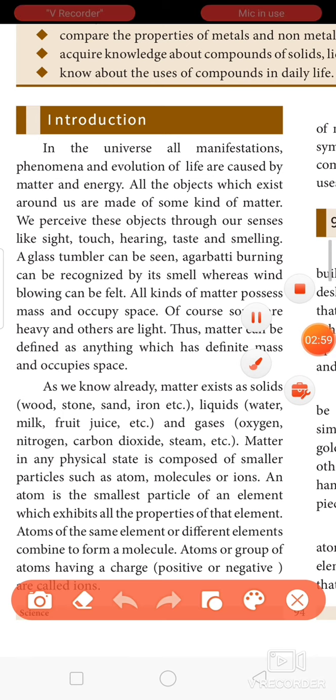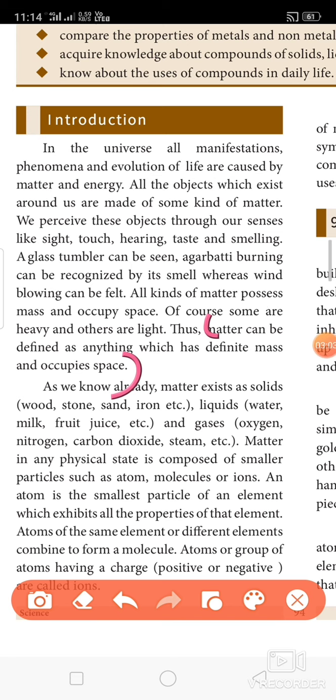Matter can be defined as anything which has definite mass and occupies space. I repeat, the definition of matter is: anything which has definite mass and occupies space. It should have mass and also it should occupy a space.